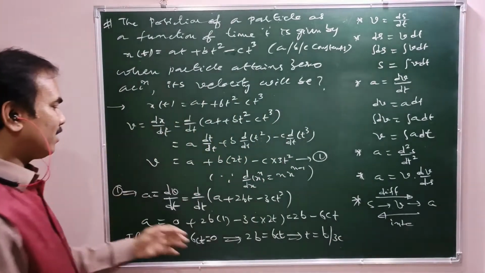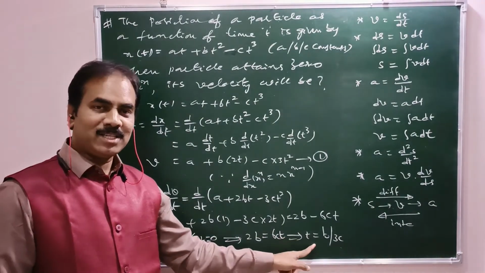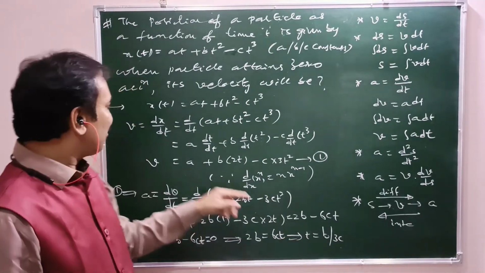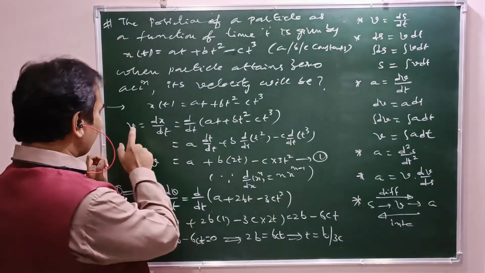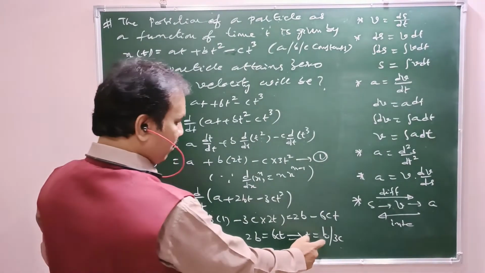This is the time at which acceleration becomes 0. Now substitute t in the velocity expression with b by 3c.